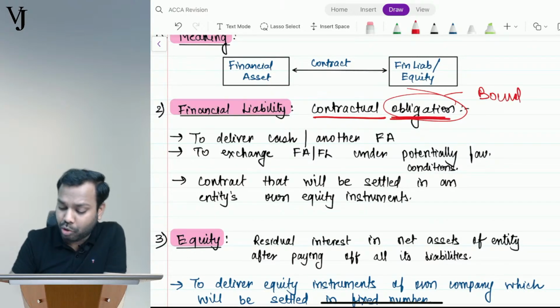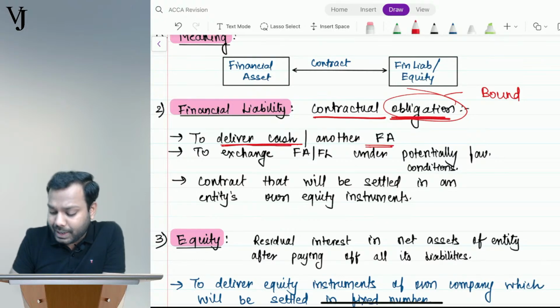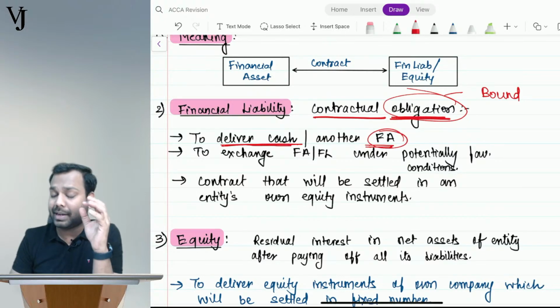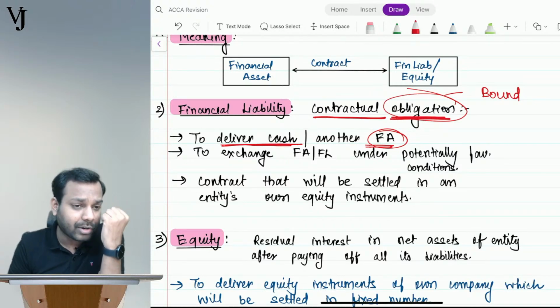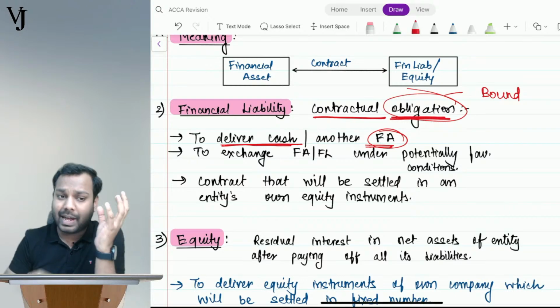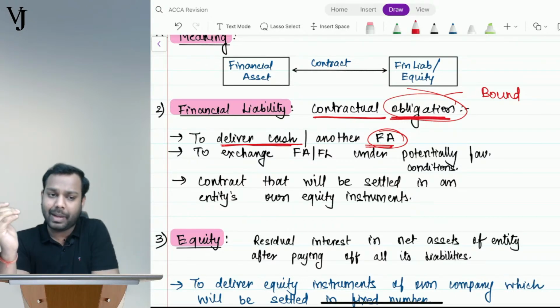Obligation means I am bound to pay, to deliver either cash or any other financial assets. Let's suppose I have taken a loan. Don't you think I am contractually bound by that loan agreement that I have to repay the money, right? That's a financial liability.